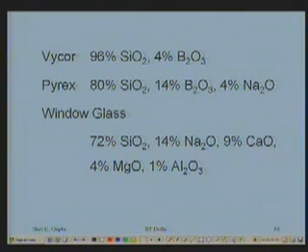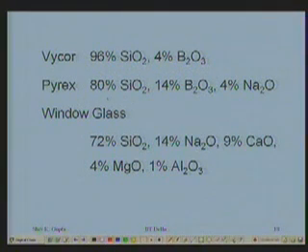You must have heard of the Pyrex wares in the market, they are available, and you must have heard of the hard glass test tubes. Yes, they are made of Pyrex and contain about 80% silica. They will fuse at about 550 degrees centigrade. You see how it comes down, 1800, 1100, down to 550.